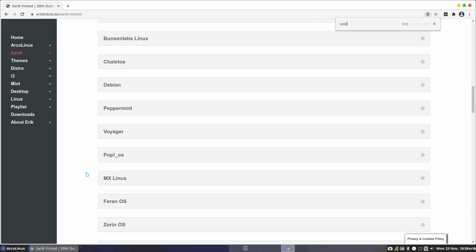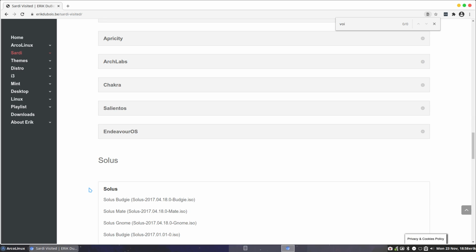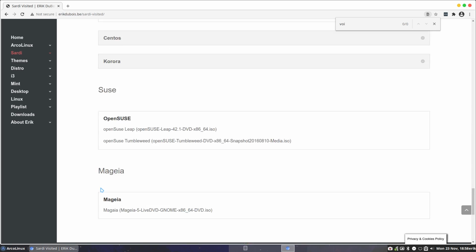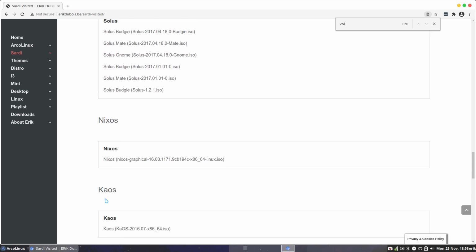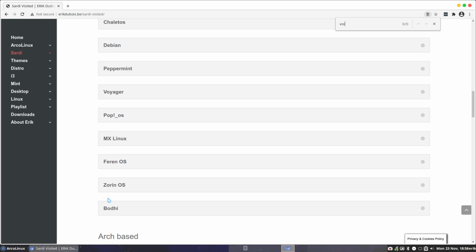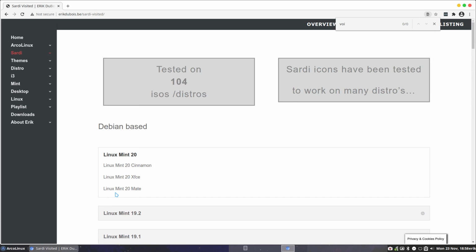Control find Void. Hey, it's not in here. Control find Voids. Nope. Well, I'll add it now, because I did visit Void at some point in time and tested the icons on there, but no. Voila, I'll add it to the list, and that will be distribution, or ISO number 105.